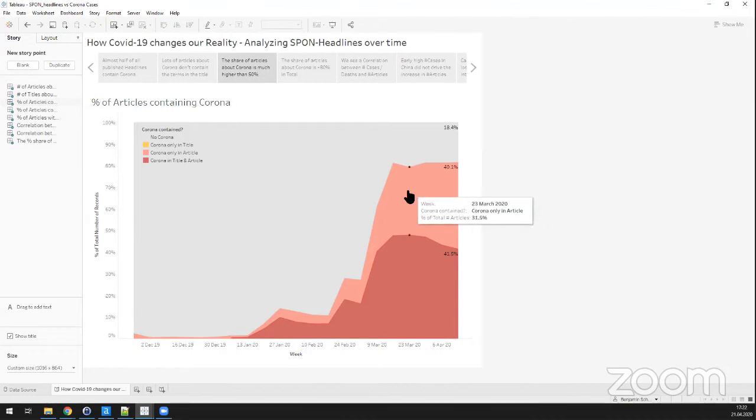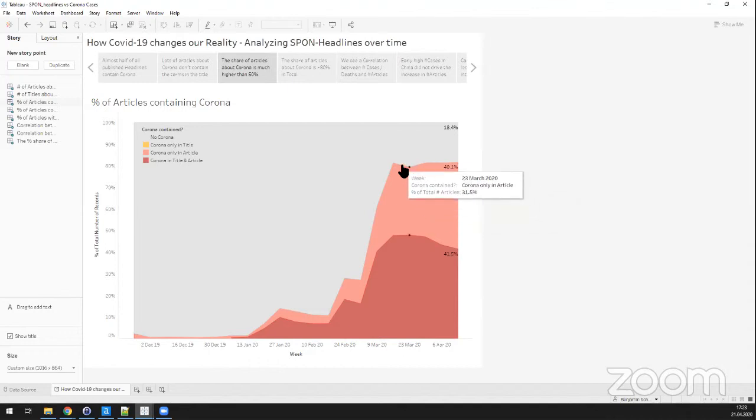What we can see in this visualization as well is that the number of articles with corona only in the title has decreased, but at the same time the number of articles with corona only in the article itself and not in the title has increased, right?